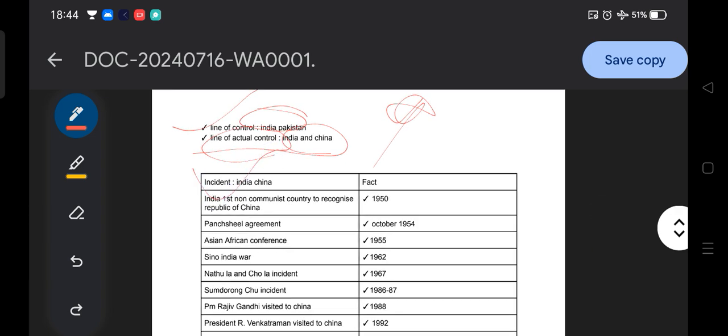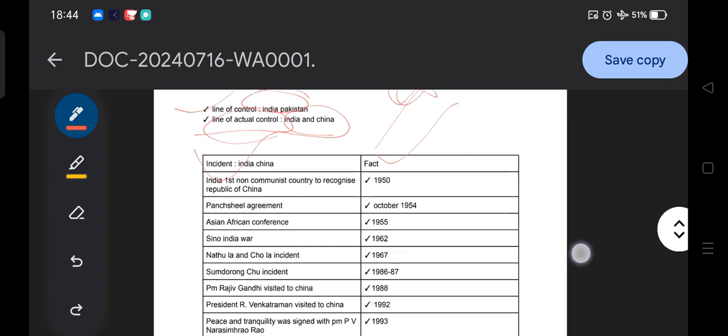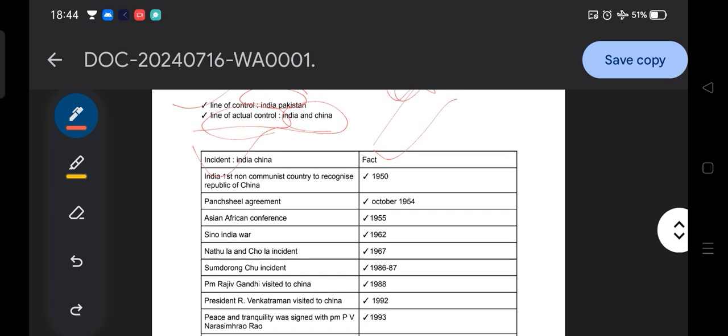So this side is the incident and this side is the fact, that means what occurred between India and China. First, India was the first non-communist country to recognize the Republic of China. China is a communist country, and India, a non-communist country, recognized China as the Republic of China in 1950.